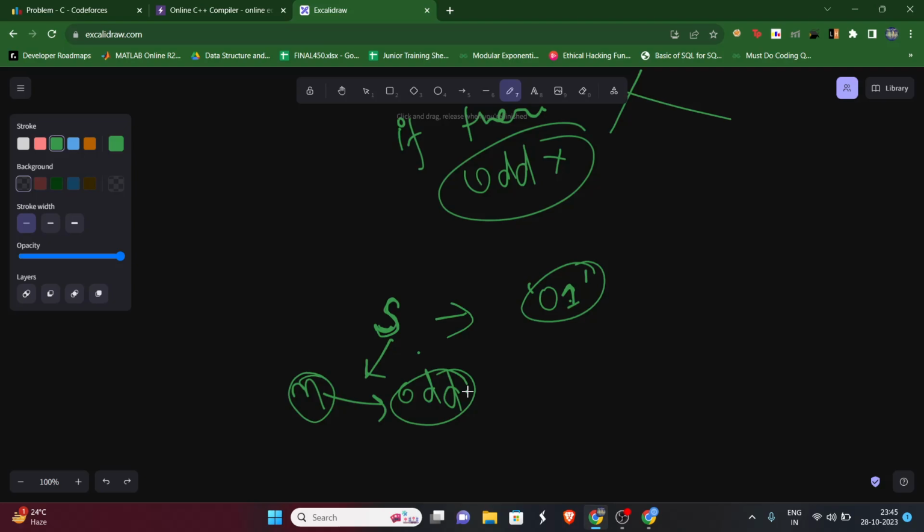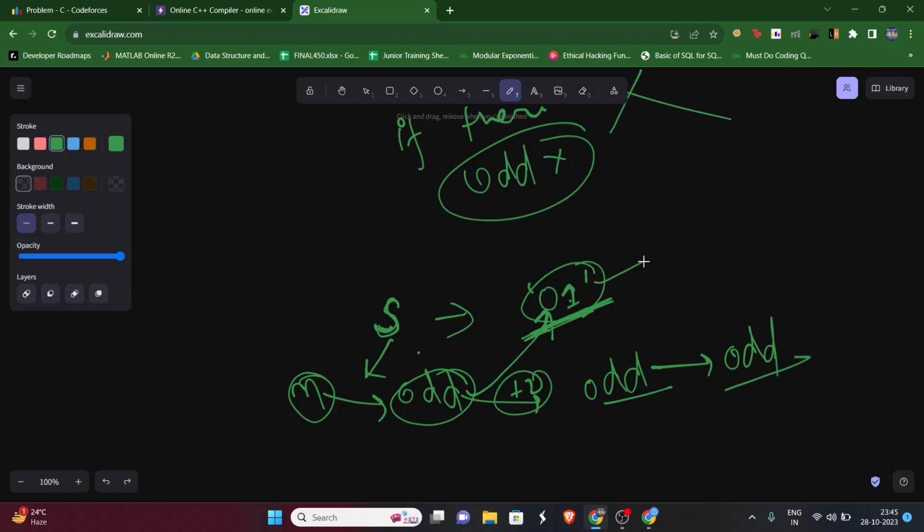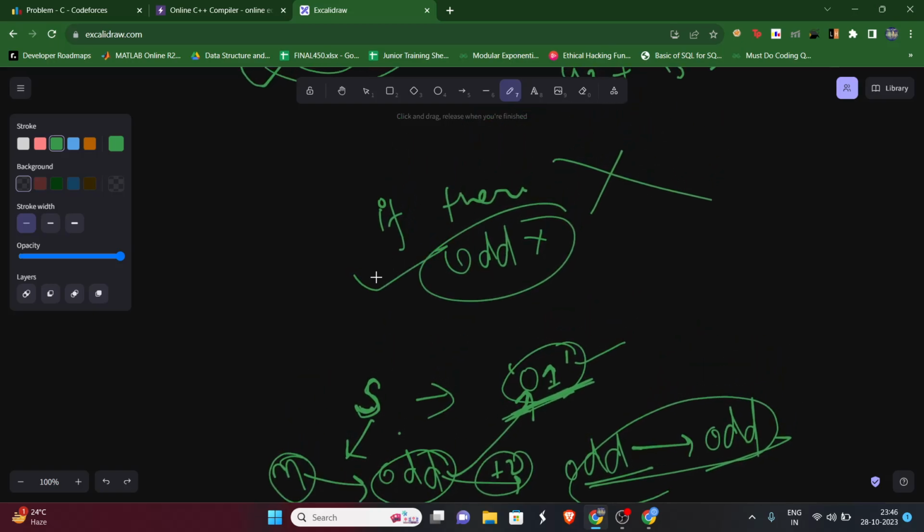Now if the length is odd, then even if we insert this 0 1, we will always be inserting two characters, right? So if it was odd and we insert two characters, it will still be odd, because an odd number plus 2 is still odd. So it will always be odd no matter how many times we insert, and we cannot delete anything. So we realize that if any string has odd length, it cannot be good.